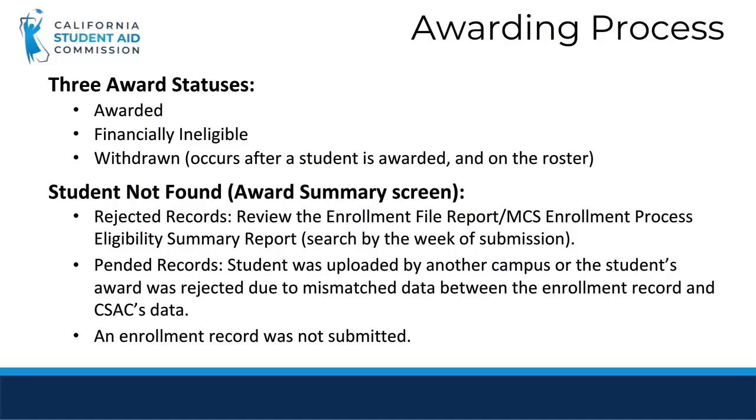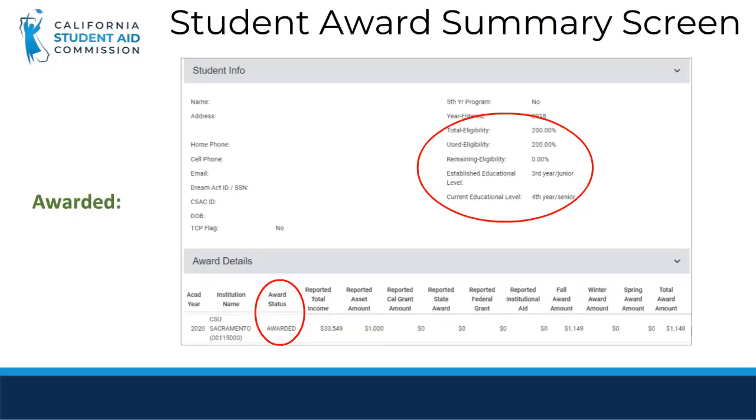If the enrollment file was rejected, the school can confirm the reason it rejected by using the MCS Enrollment Process Eligibility Summary Report. If the record has been pended, you will need to verify the information contained in your file compared to the information on the student's financial aid application. The Student Award Summary screen shows a year-by-year history and lists annual and per-term award amounts. It also shows the student education level and eligibility percentage of the total used and remaining eligibility.